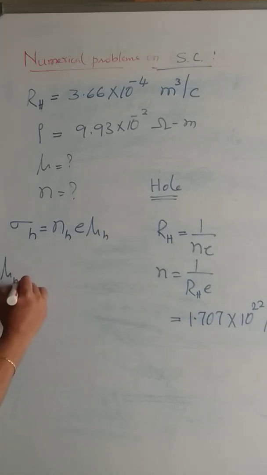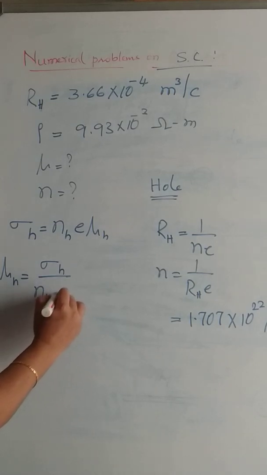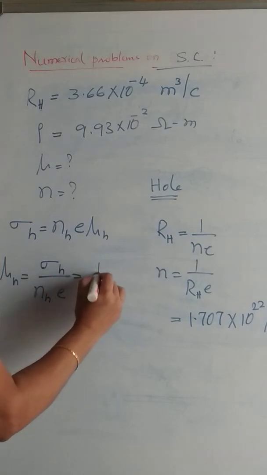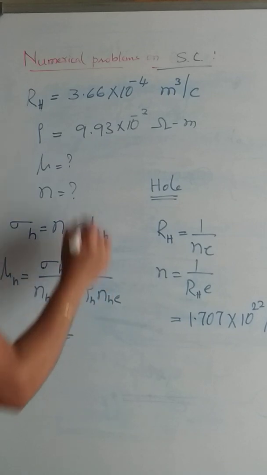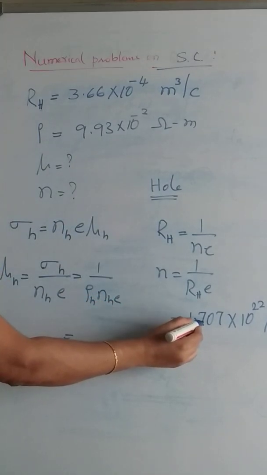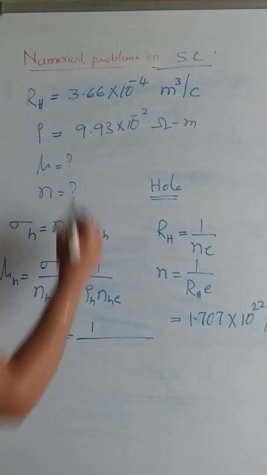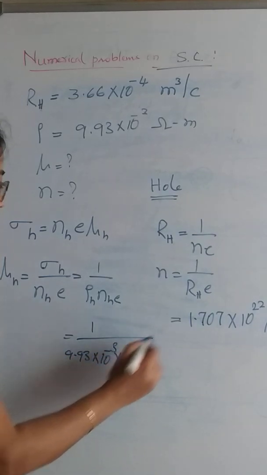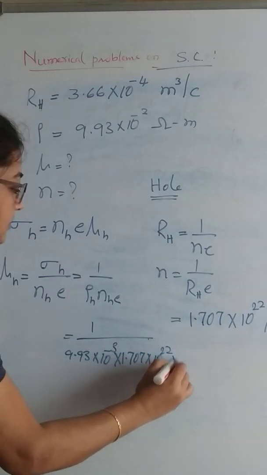Mobility of holes is equal to conductivity due to holes over number of holes into the charge on the electron. We know that reciprocal of this is resistivity due to holes, n_h into e. Now, resistivity is given. We know the number of holes per unit volume and the charge on the electron. Substituting all this, it is 9.93 into 10 to the power of minus 3 into the number of holes into charge on the hole.